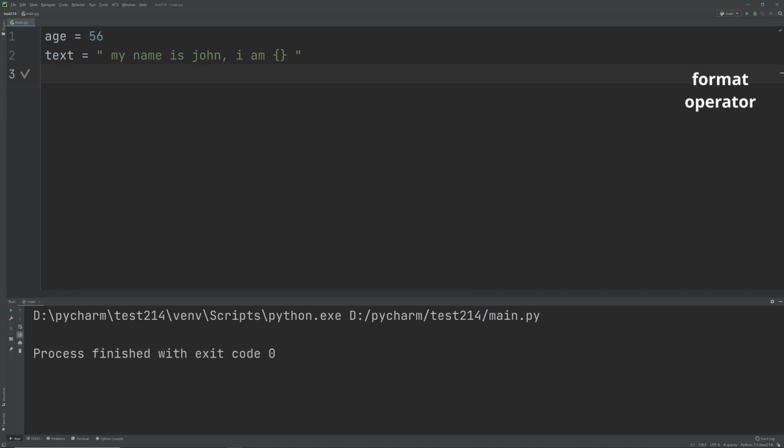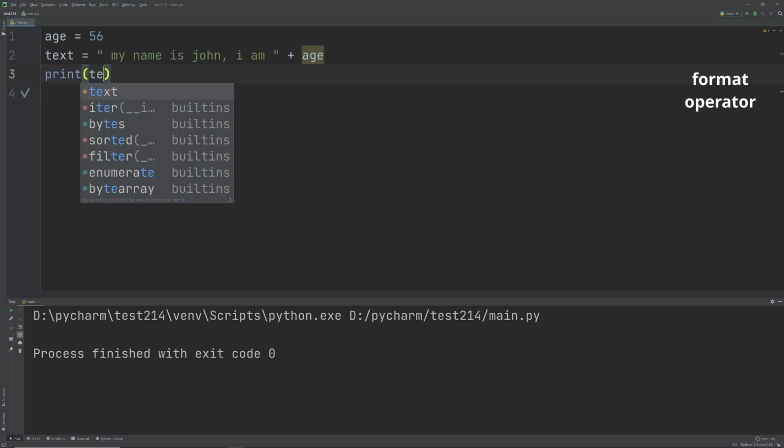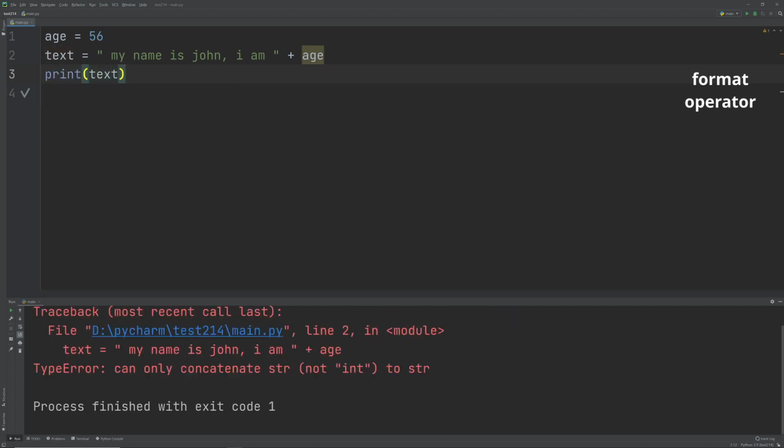Another method we can use is the format operator. Similarly to how we converted the int to a string last time, we can use the format operator. So in here, if I try to include the age into this text, suppose I did this plus age, and I tried to print it, you're going to see that it doesn't work. That's because of the concatenation issue. Age is an integer and text is obviously a string.